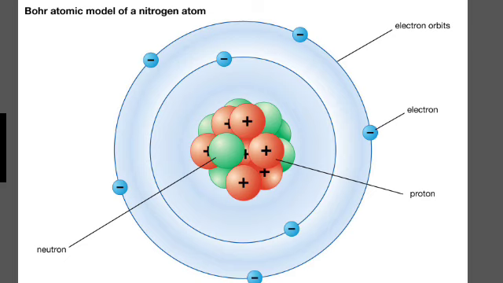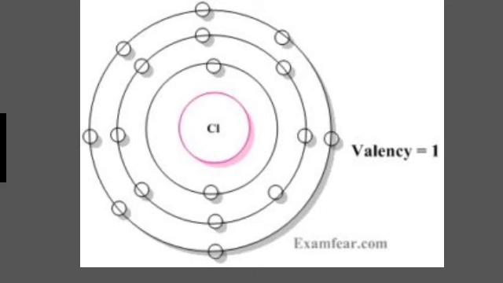Atomic number and mass number. Atomic number: you know that protons are present in the nucleus of an atom. The number of protons of an atom determines its atomic number. It is denoted by Z. All atoms of an element have the same atomic number Z. In fact, elements are defined by the number of protons they possess. For hydrogen, Z is equal to 1 because a hydrogen atom contains 1 proton in the nucleus. Similarly, for carbon, Z is equal to 6. Therefore, we can say that the atomic number is defined as the total number of protons present in the nucleus of an atom.